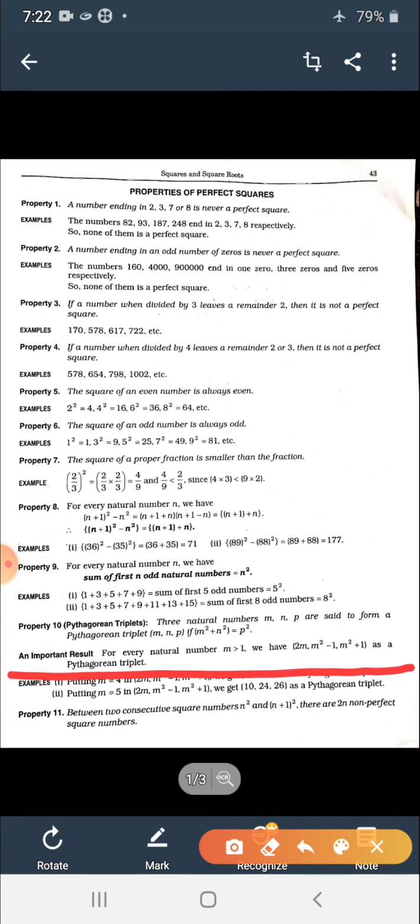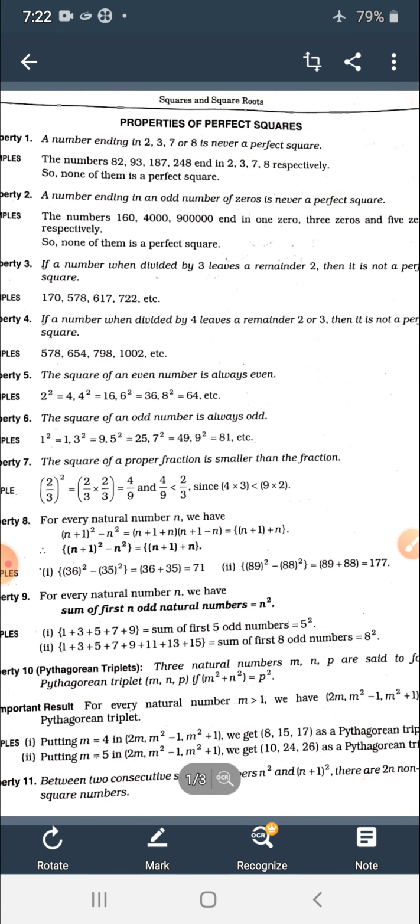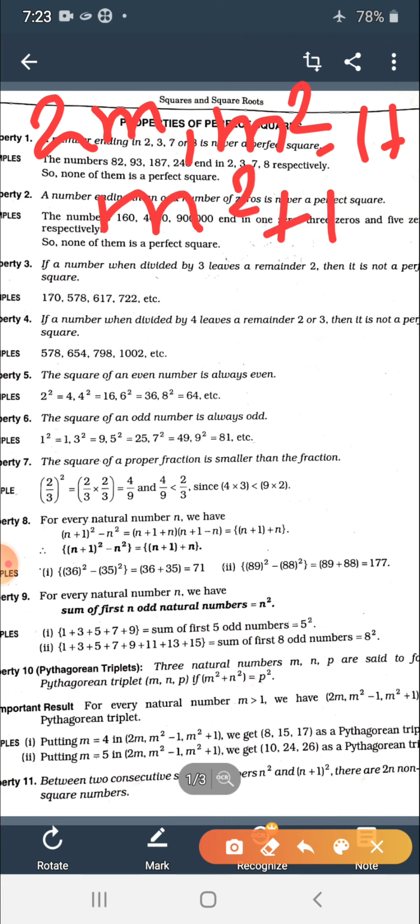In that case you need to use this formula. And let's check the examples also.